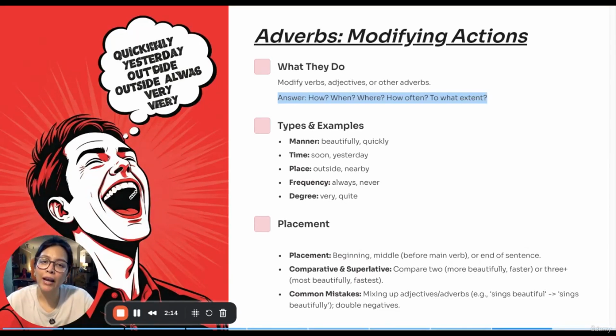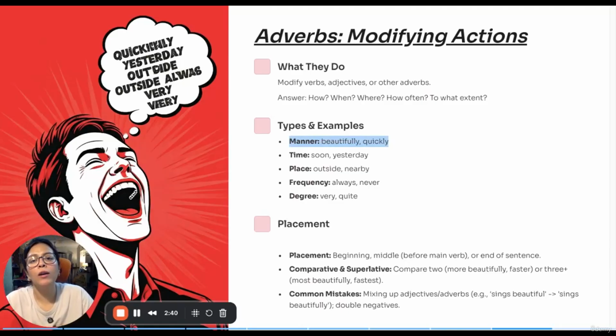Adverb of manner describes the manner in which the verb functions. For example, she wrote beautifully. How did she write? Beautifully. And it also tells us the manner in which the thing was written. So words like beautifully, quickly, intentionally, rapidly would be all adverbs of manner.